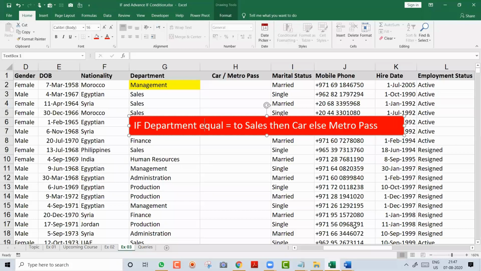Yahya, if G3 equal to sales, comma. Yahya, you have not put double quotes in metro pass. Yahya Pathan asks, we can also do filter and copy paste, no? No, madam. If you do filter and copy paste, it will not be dynamic. In future, if you change sales to management, then automatically the formula will change. If you type manually, it will not change, right? So formula is important.